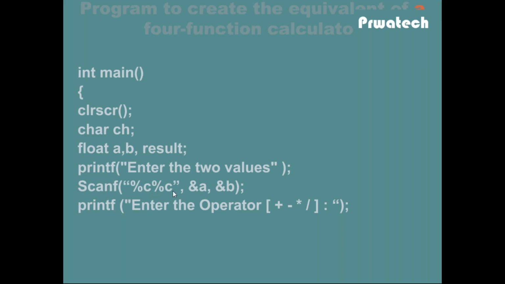Suppose the user gave 1 and 2, so a is 1 and b is 2. Then another print statement, 'enter the operator': the user can give plus for addition, minus for subtraction, star for multiplication, slash for division. So the user can give any of these four operators.